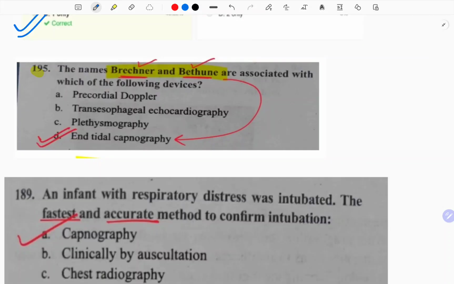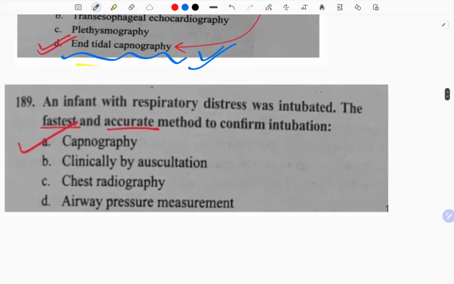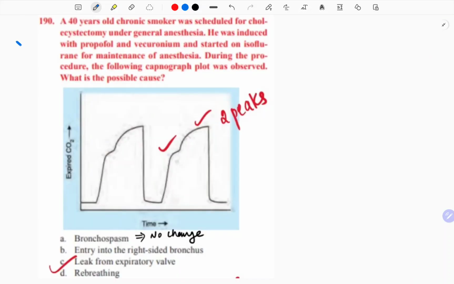Next question is the names Brechner and Bethune are associated with end tidal capnography. They can be repeated. An infant with respiratory distress was intubated. The fastest and the accurate method to confirm the intubation is capnography. Now this is an additional point to your capnograph chapter which many institutes miss.